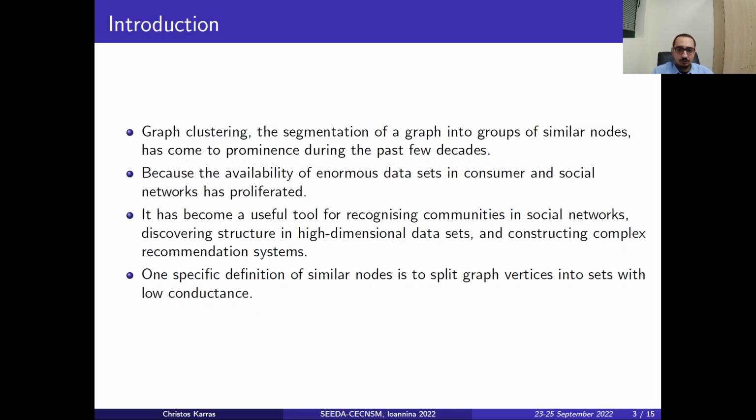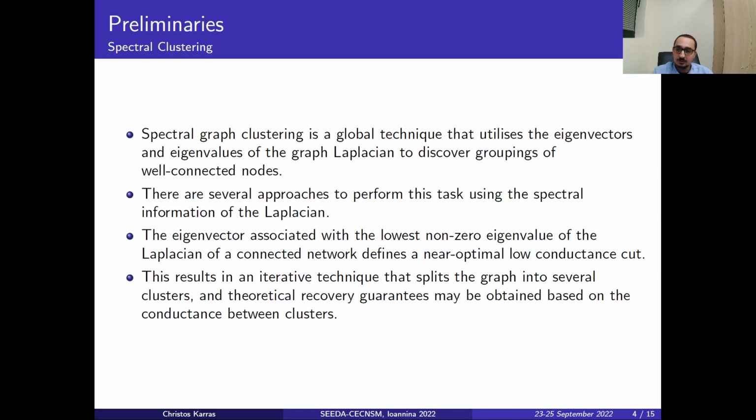It has become a useful tool to recognize communities in social networks, to discover structures in high-dimensional datasets, and to construct complex recommendation systems. One specific definition of similar nodes is to split the graph vertices into sets with low conductance. We will discuss more details about that in the next couple of slides.